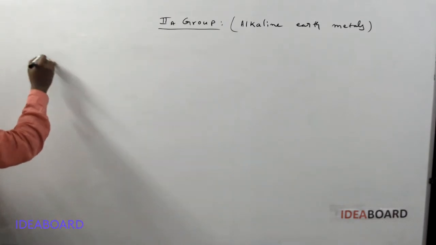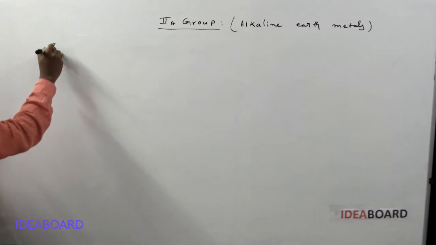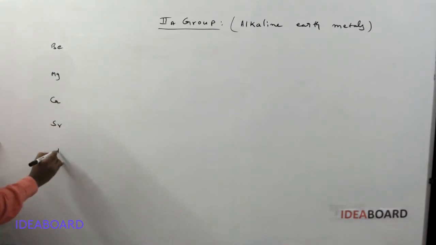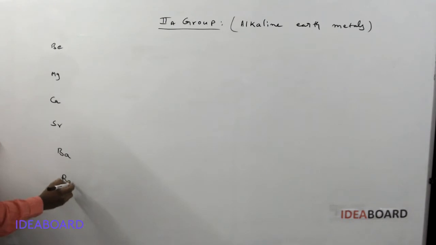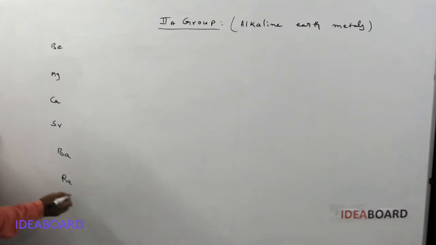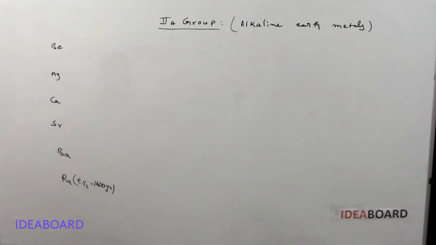And what are the second group elements? Here, the second group elements are beryllium, magnesium, calcium, strontium, barium, and radium. Radium is a radioactive element. It has the longest half-life period. The half-life period of radium is 1600 years. So it is the element with the longest half-life period. These are the second group elements: beryllium, magnesium, calcium, strontium, barium, radium.